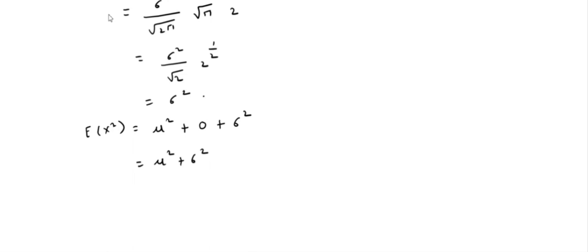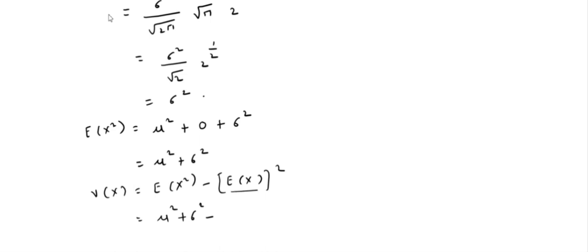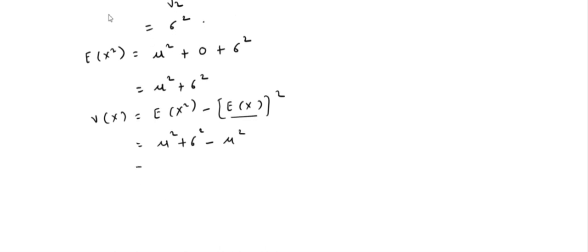Now to find the variance of x, the formula is expectation of x square minus expectation of x whole square. The expectation of x square is mu square plus sigma square, and minus expectation of x is mu, so mu square. So we get the variance of x as sigma square.